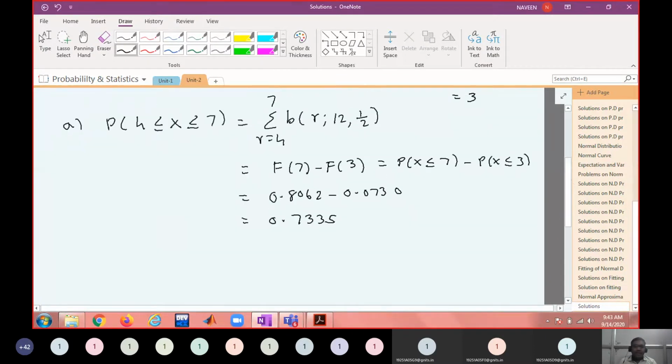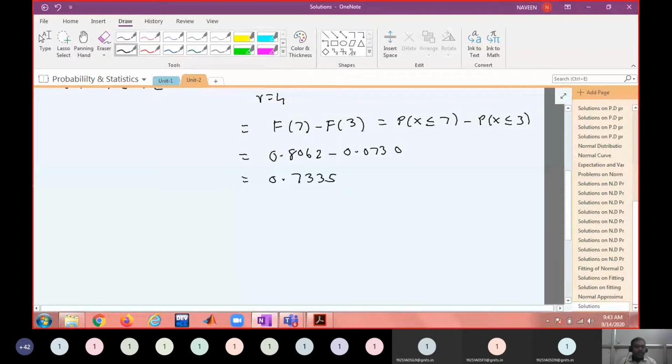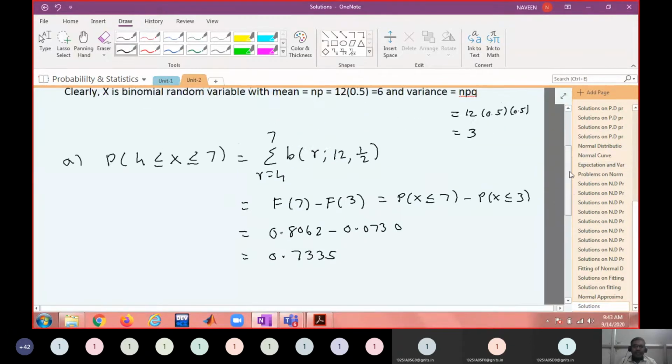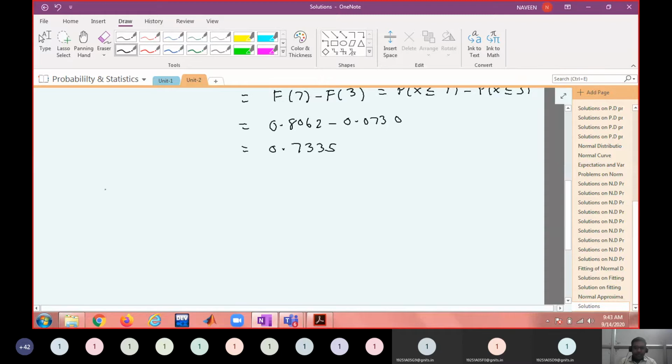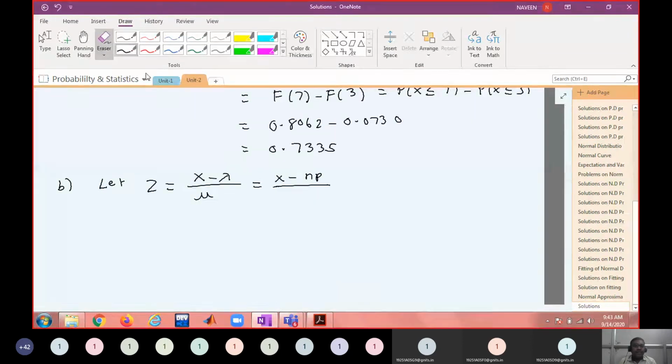Now we shall compute the same probability with normal distribution, and let us see how close that value is. For a normal distribution, what is your z? The transformation is x minus mu by sigma.